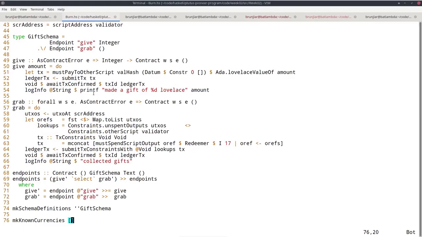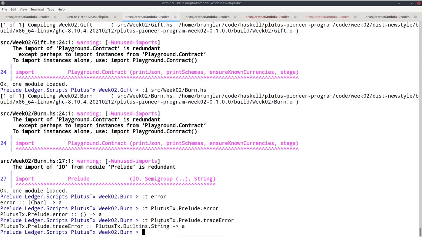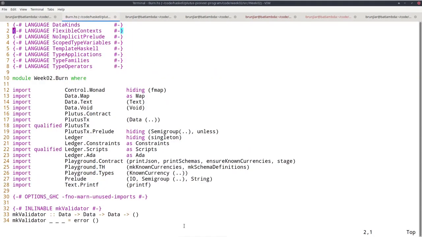One thing that's somewhat unsatisfactory is that we don't see why validation failed. We just get this evaluation error. So there's a way around this, a variation on the error function. If we check the type of PlutusTx Prelude traceError, that takes a Plutus string and produces an error and results in an arbitrary type. So one thing we can do to somewhat improve this is to use traceError instead. And then it doesn't take unit, it takes a string, so we can use a literal there. So for example, let's just say burned.